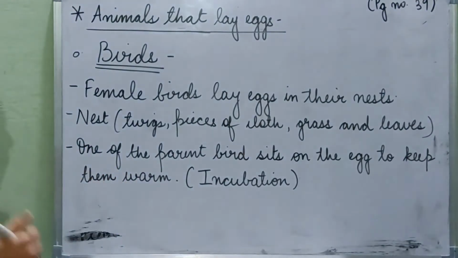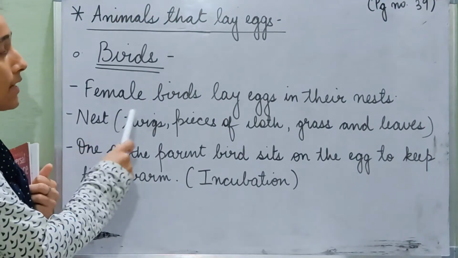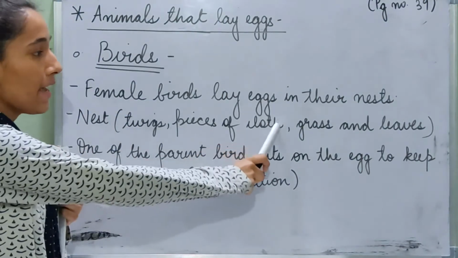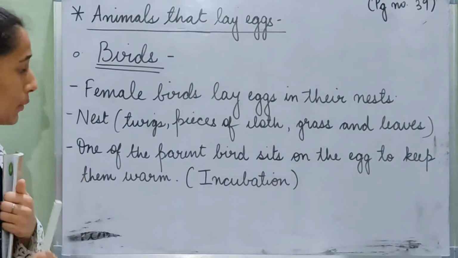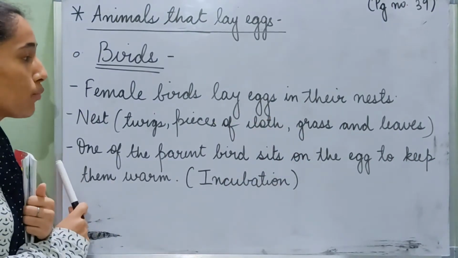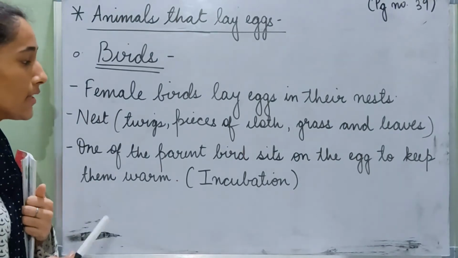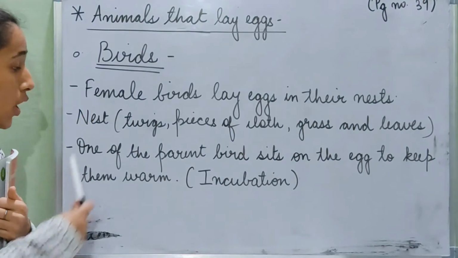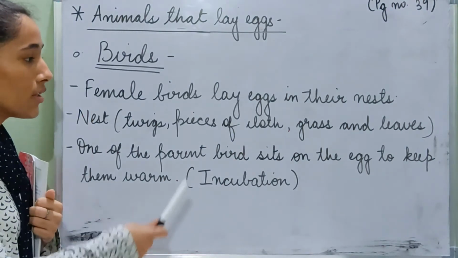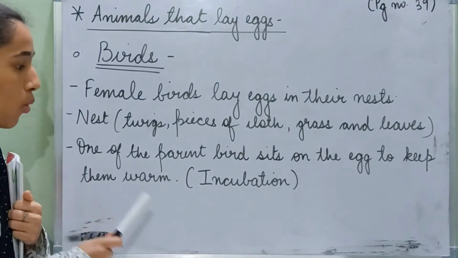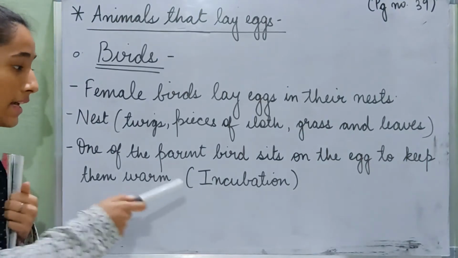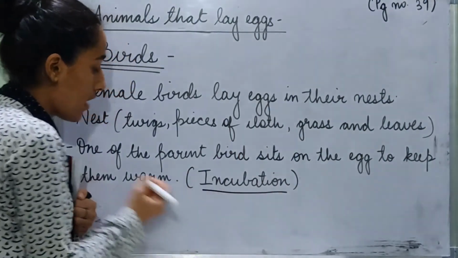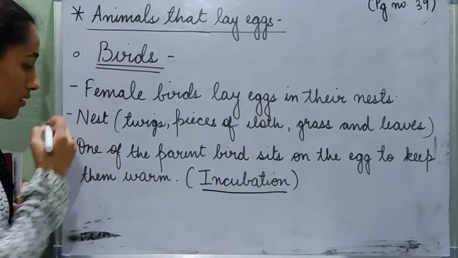So what we have learned so far is, in the animals that lay eggs, we are starting with birds, and female birds lay eggs in their nests. Nests are made up of different materials like twigs, pieces of cloth, grass and leaves. One of the parent birds sits on the eggs to keep them warm. This process is known as incubation. It is very, very important.